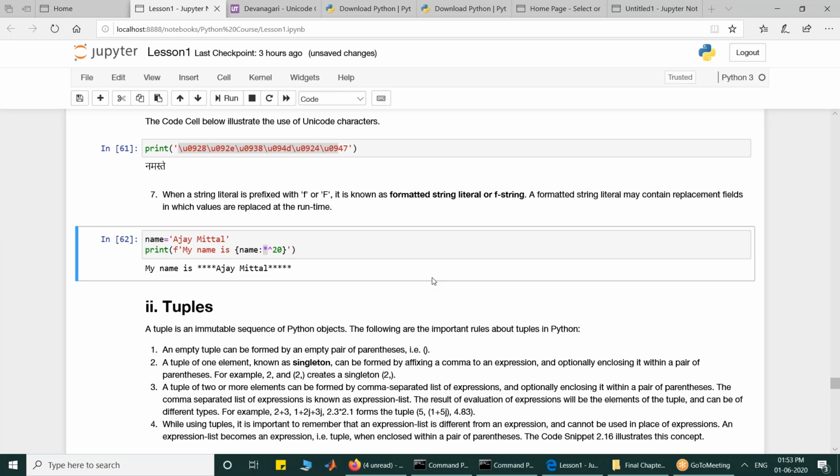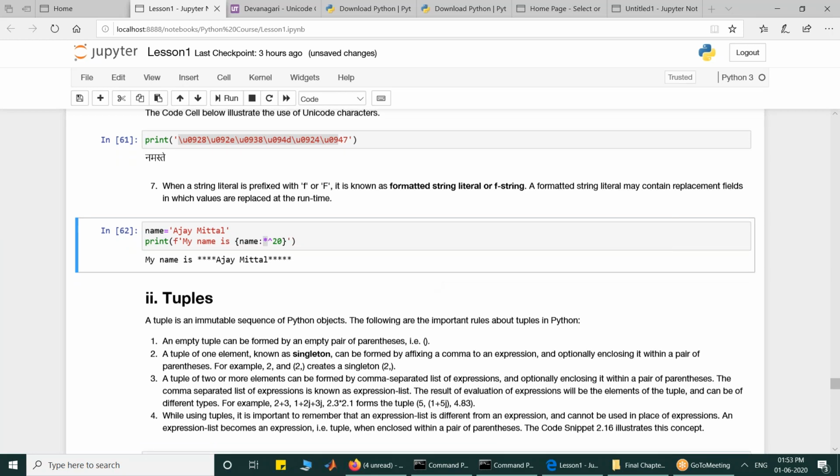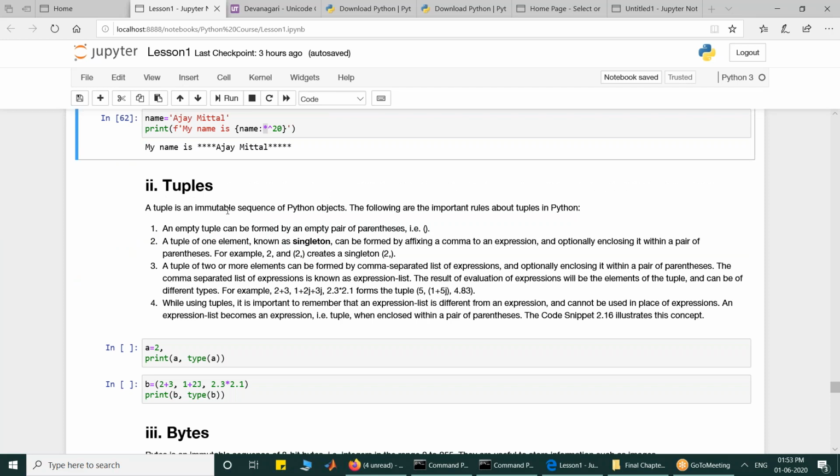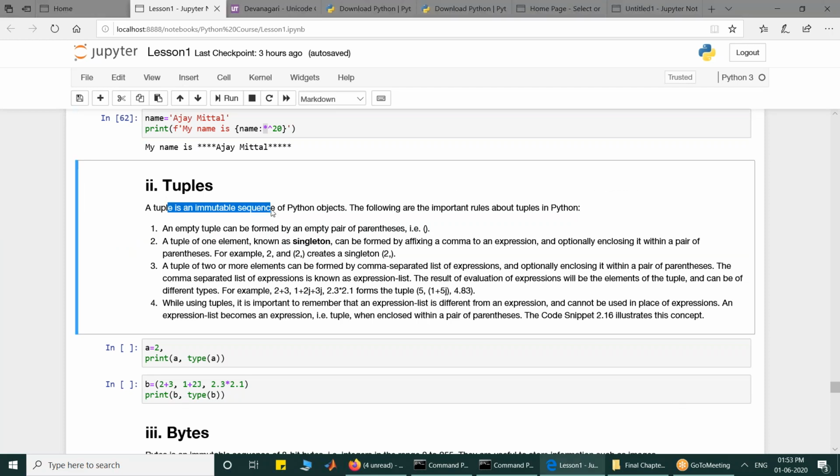So the next type of sequence is tuples. A tuple is an immutable sequence, an immutable collection. You cannot change the elements of a tuple after its creation. An empty tuple is created with an empty pair of parentheses. A one-element tuple is also known as a singleton. You can write a singleton by just affixing a comma to the expression.